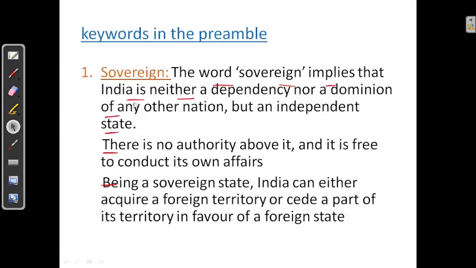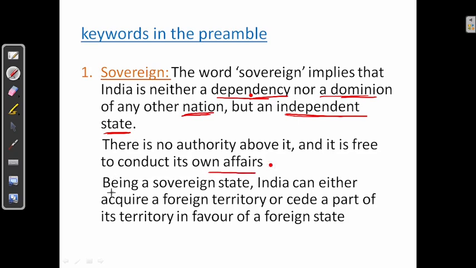First, we'll see sovereign. The word sovereign implies that India is neither a dependency nor the dominion of any other nation, but an independent state. Sovereign is nothing but India is an independent state. It is neither dependent on nor a dominion of another nation. There is no authority above it and it is free to conduct its own affairs.